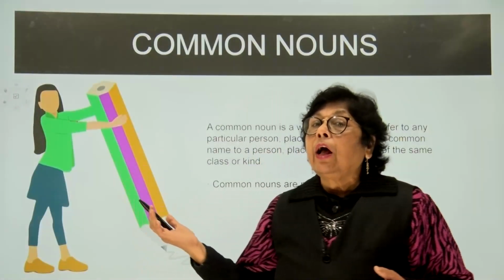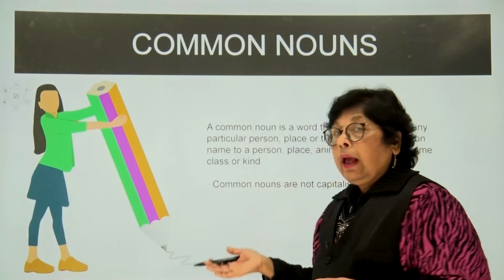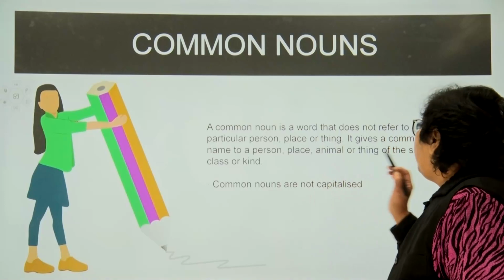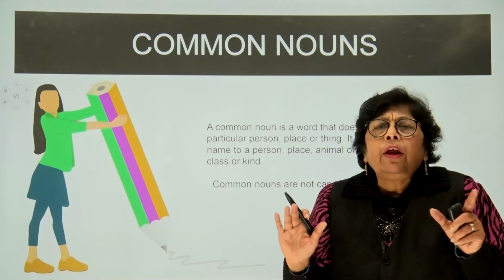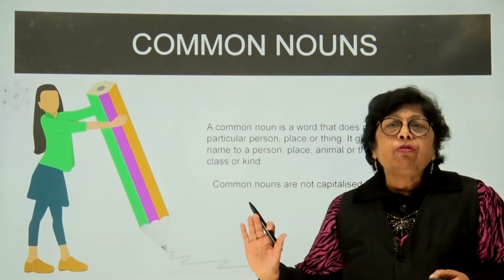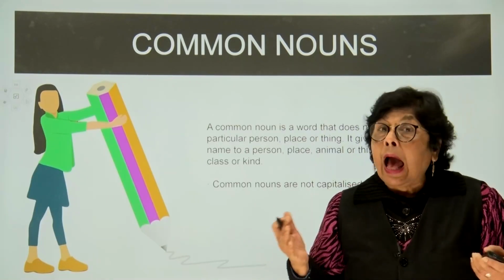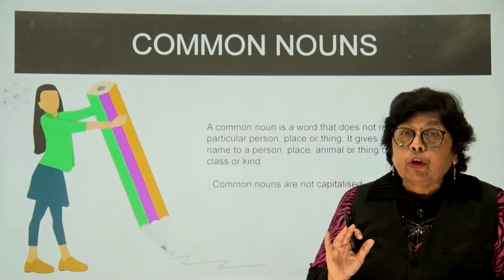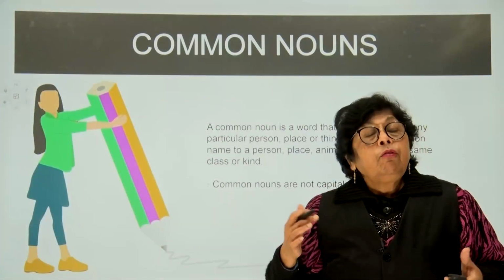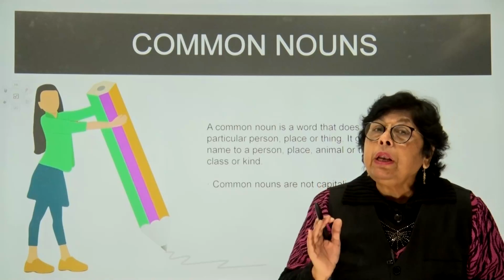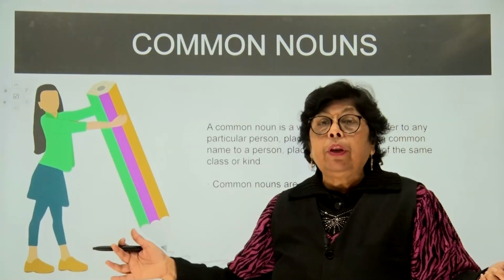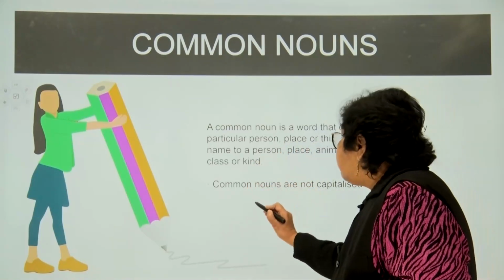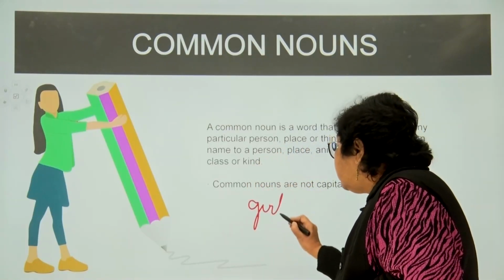Well, now let's discuss the common noun. As I said, children, common noun is a word that does not really refer to any particular person, place, animal or thing. It is not something particular. In fact, kids, a common noun is a common name given. Well, all females are called, children, girls.